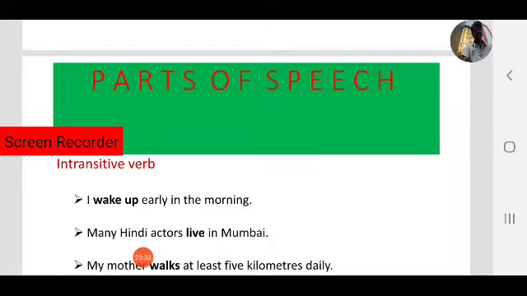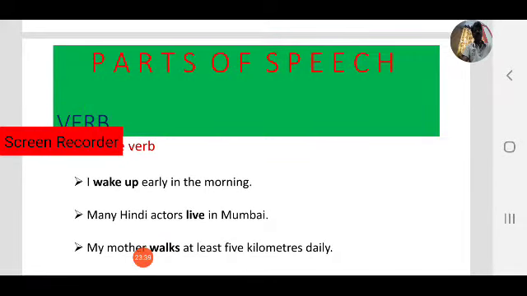Next example, many Hindi actors live in Mumbai. Observe this one. Many Hindi actors live in Mumbai. What is the verb here? Yes, live. Live is the main verb because it is action. What is the action of the actors? They live. They live in Mumbai. So live is the main verb in the sentence.